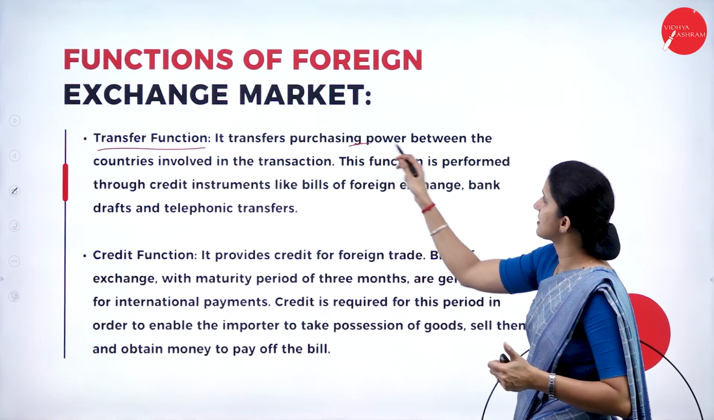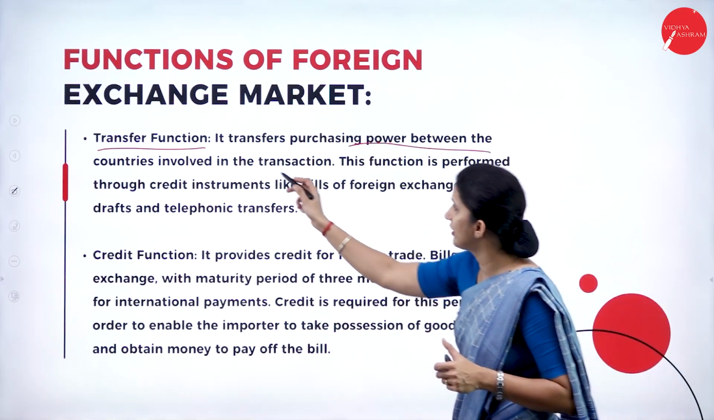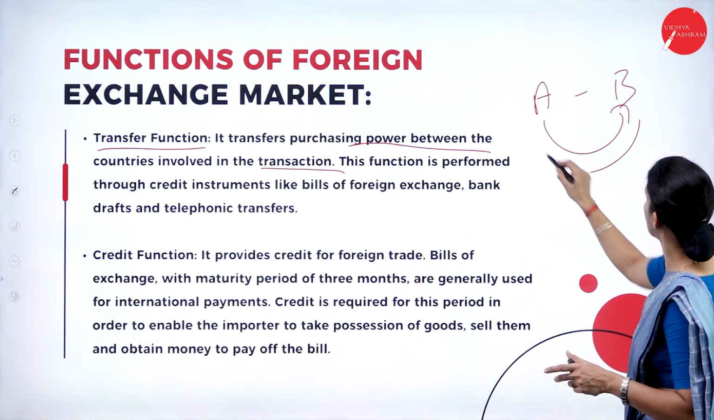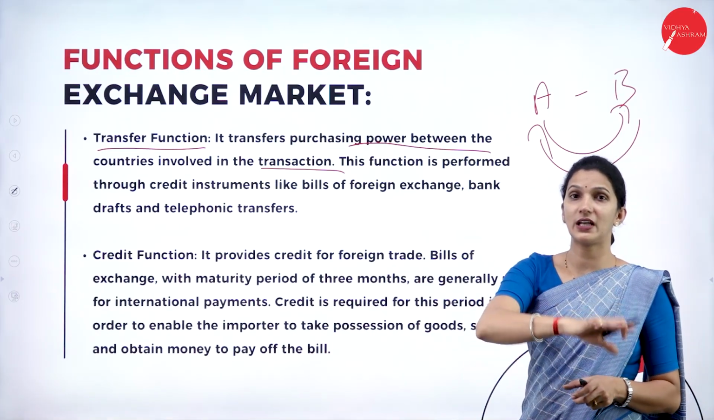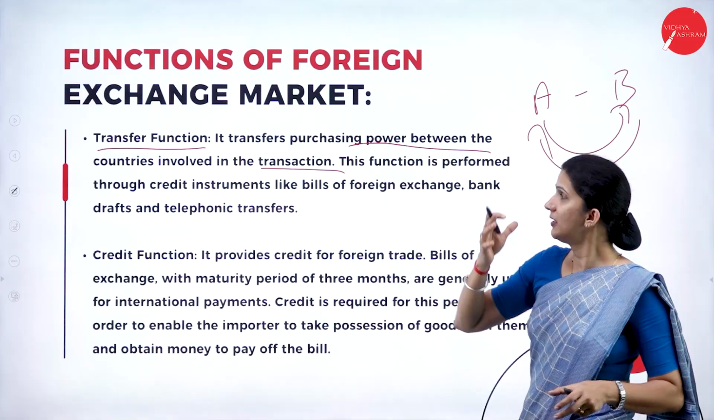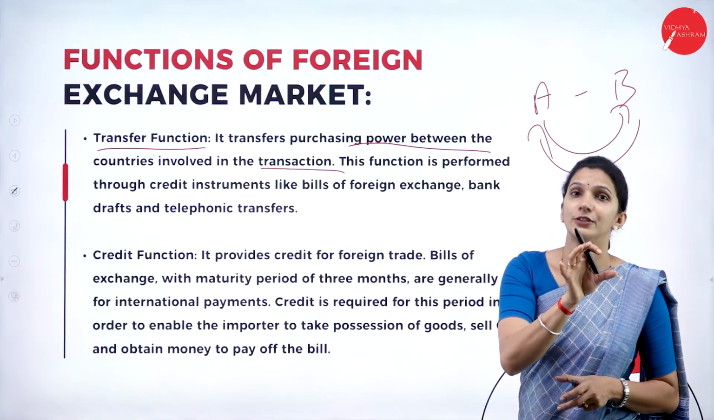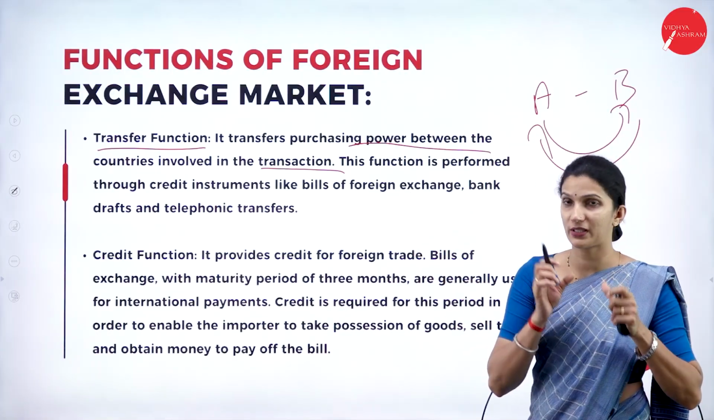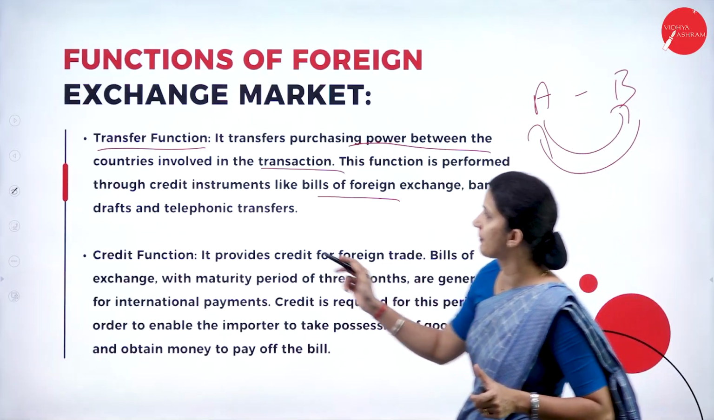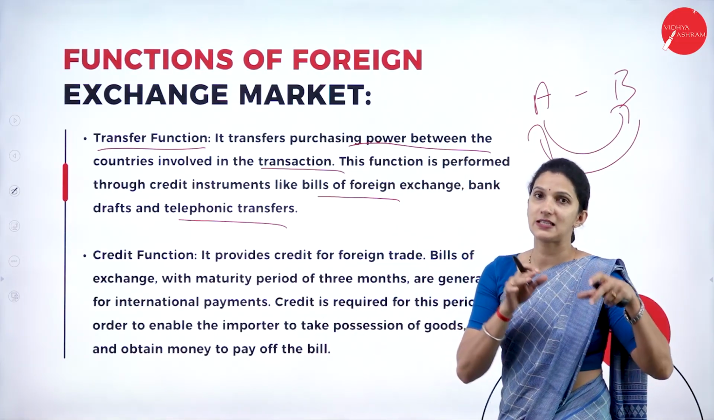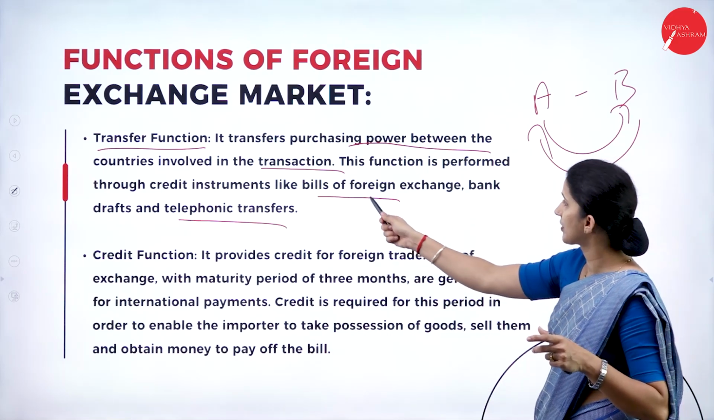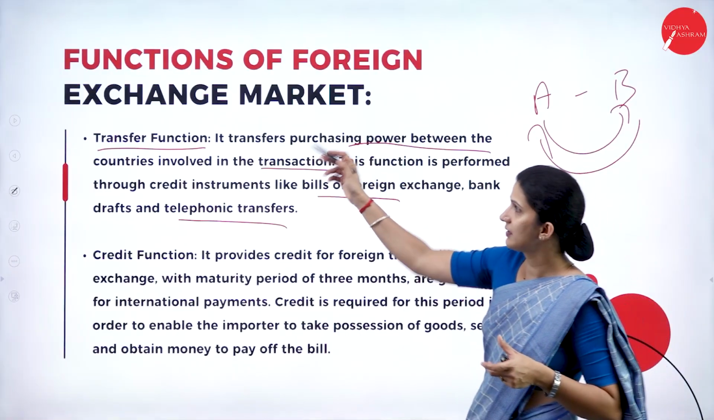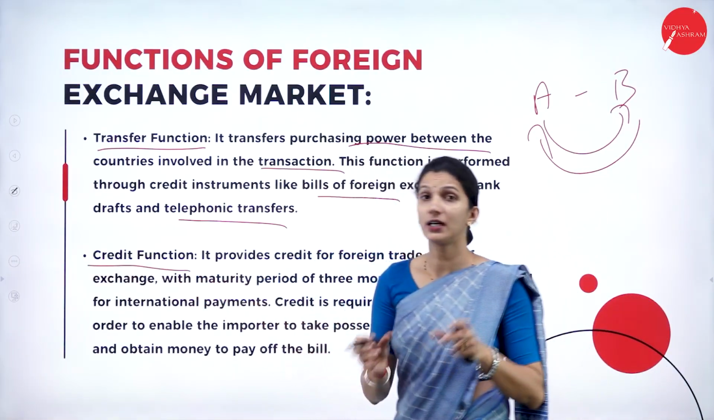It transfers the purchasing power between the countries involved in the transaction. Suppose, for example, country A and country B are exchanging their currencies with each other. That means they are sharing or transferring the purchasing power between the two parties who are doing the transactions in that market. This function is performed through credit instruments like bill of foreign exchange, bank draft, or telephonic transfer. So that is the transfer function. The second one we have is the credit function.